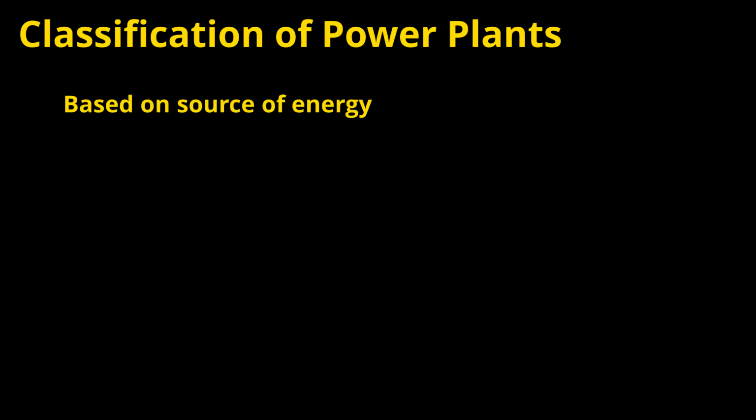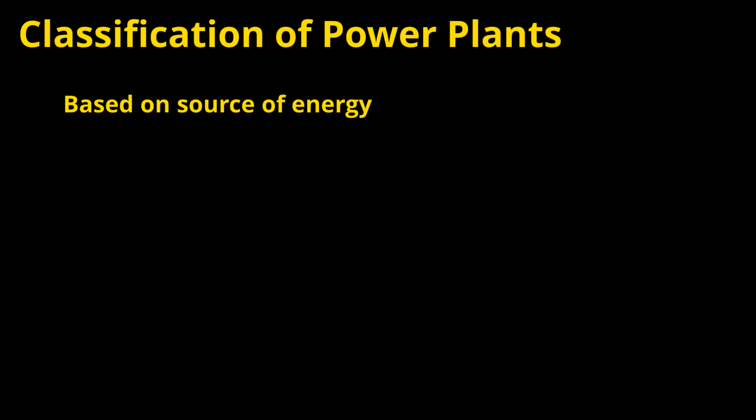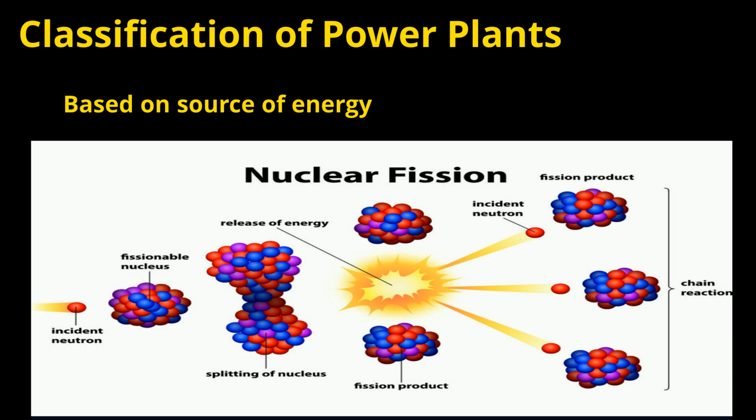Next one is nuclear energy or atomic energy from uranium and thorium. Generally, nuclear power plants use the process of nuclear fission in order to generate electricity. Here in the nuclear power plants, after the nuclear fission of radioactive elements like uranium and thorium, the heat will be generated in the reactor. This heat can be utilized to convert water into steam, and the steam is projected towards the turbine, and the turbine will rotate now. As the turbine shaft is coupled to the generator, it generates the electrical energy.